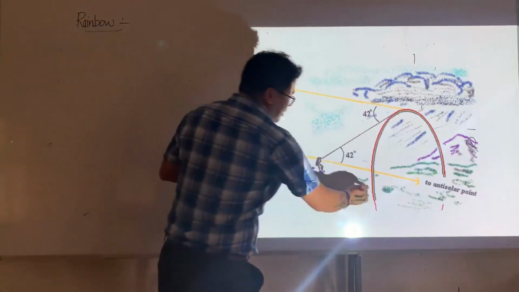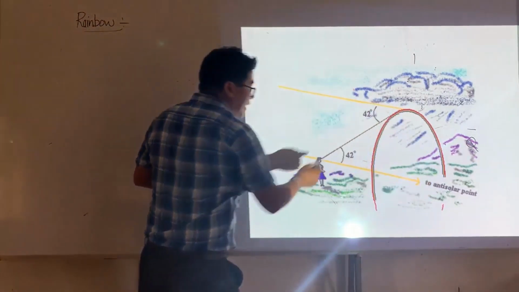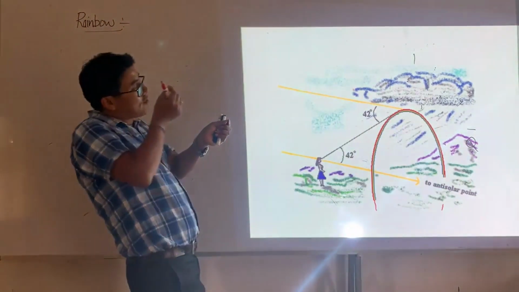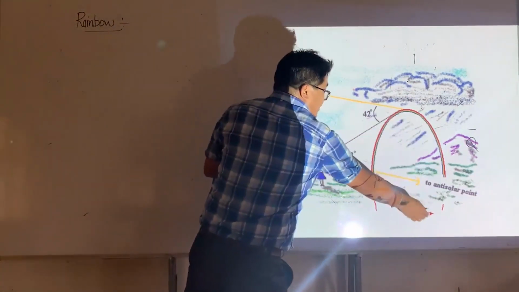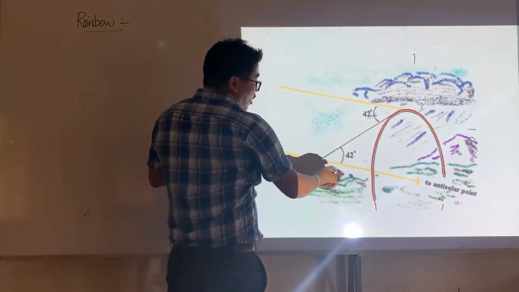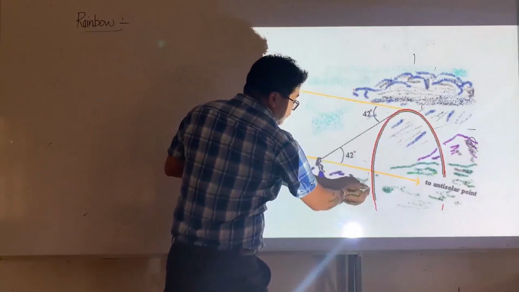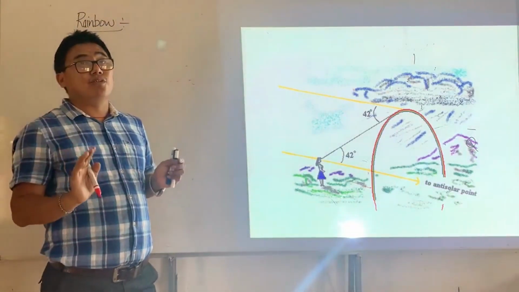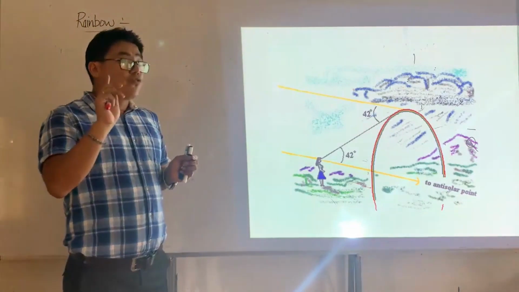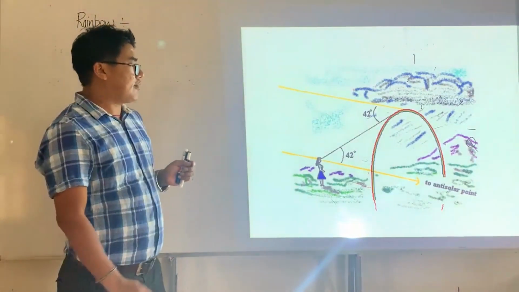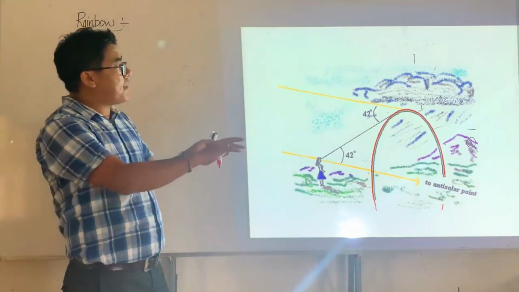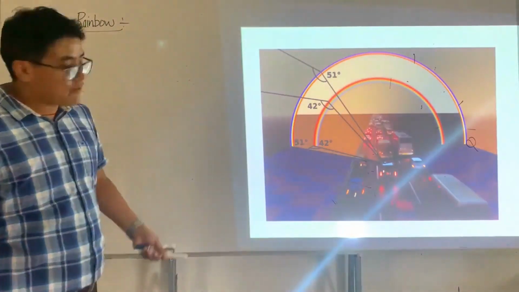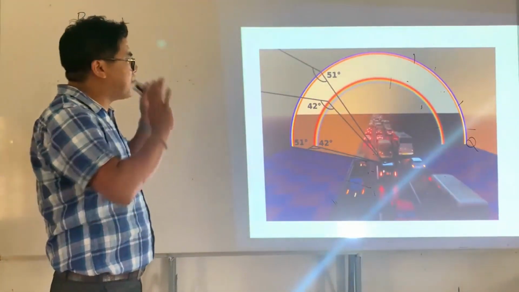these are all droplets, and you are at the focus of this ball. So for all the other sides, from here to that side, the conditions are satisfied. What conditions? The angle should be from 40 to 42 degrees, and such a curve appears bow-shaped. I'll give you one more diagram. This is more visible.